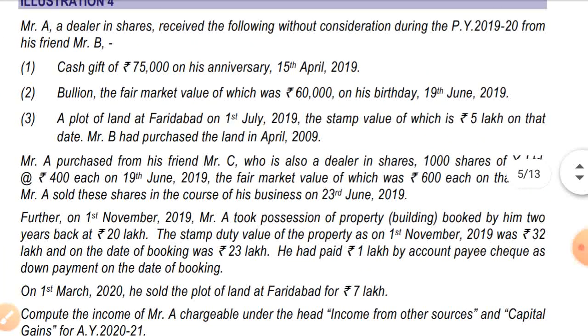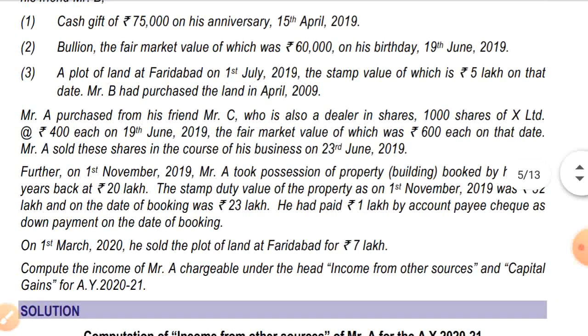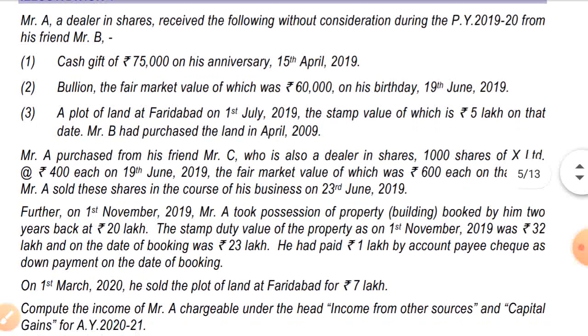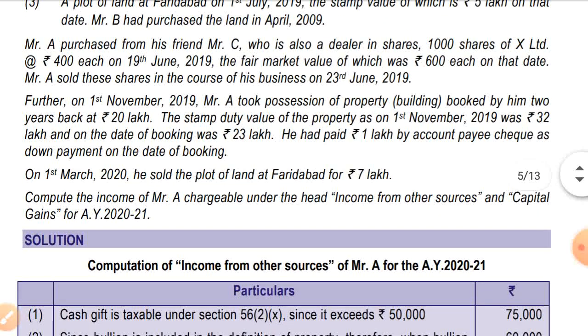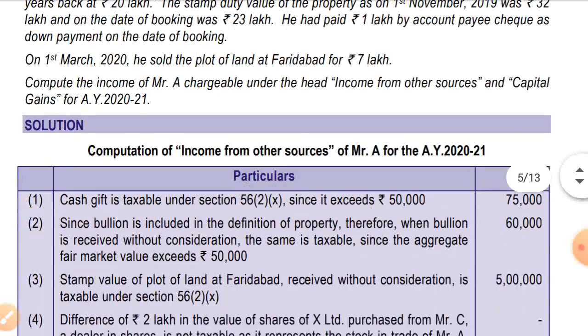Okay, 2 lakh will be income from other sources. So sorry, 2 lakh will be capital gain in the hands of Mr. A, as section 56(2)(10) is applicable, so the cost of acquisition of that property will be 5 lakhs and the capital gain will be 2 lakhs. Compute the income of Mr. A chargeable under the head income from other sources and capital gain for the assessment year 2021.